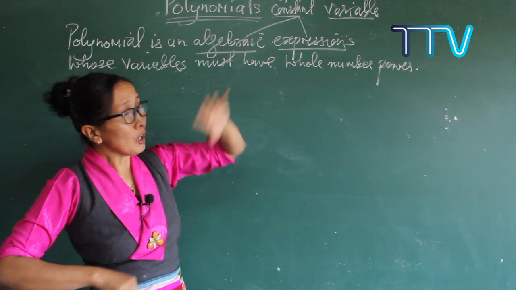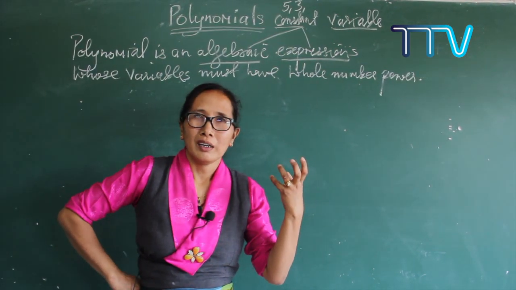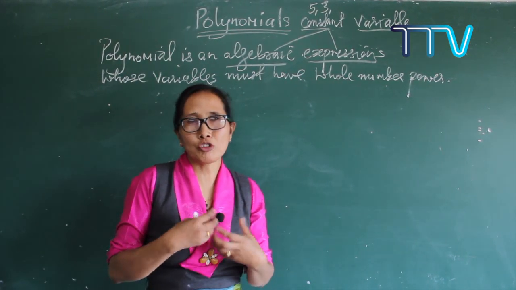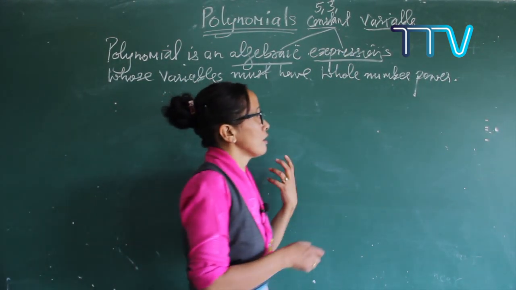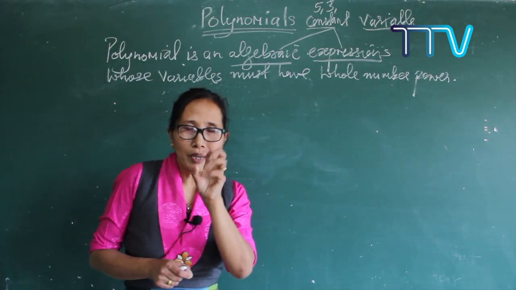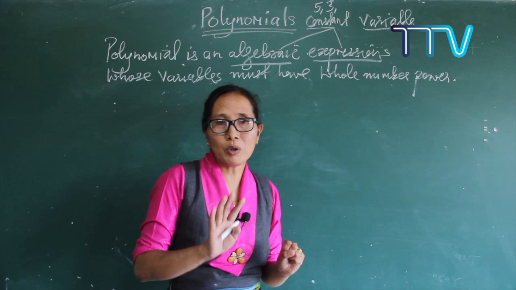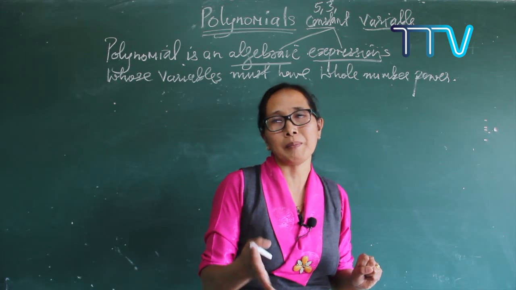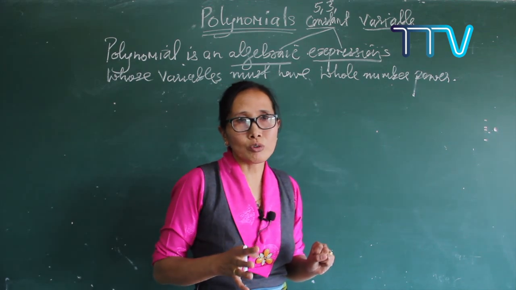Now let me take an example of variables. What is a variable? Variable means the value will change. Variable means changeable. Correct? If your value gets changed according to your unknown values, then it is called a variable. For example, I'm going to take the same example. If you have 5 rupees in your pocket along with a coin, but we don't know what that coin is. It can be a 1 rupee coin, 2 rupee coin, 5 rupee coin, anything. But we don't know the exact coin value. That kind of unknown value is called a variable.